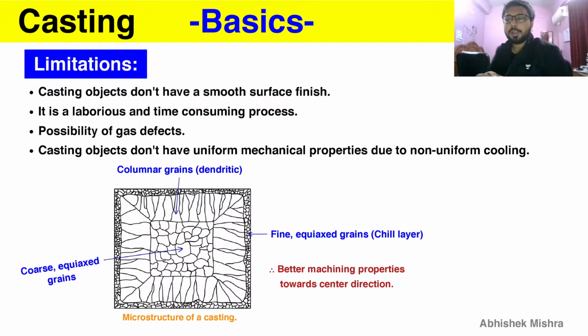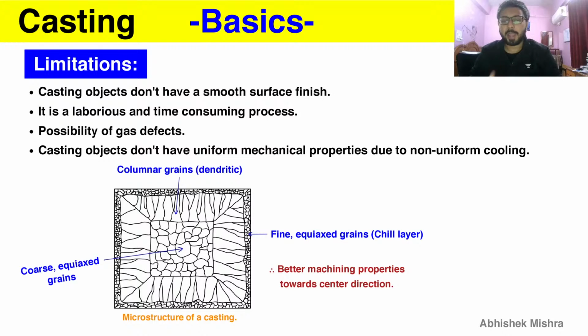And near the wall there is the chill layer, so you can get asked in your GATE examination what a chill layer is, or in the chill layer what type of grains you find. So in the chill layer you find fine and equiax grains, because that layer is near the mold wall, so their solidification rate will be very high, because the mold wall is at a lower temperature than the molten metal temperature, so solidification will start there first, and therefore these fine and equiax grains are visible there.